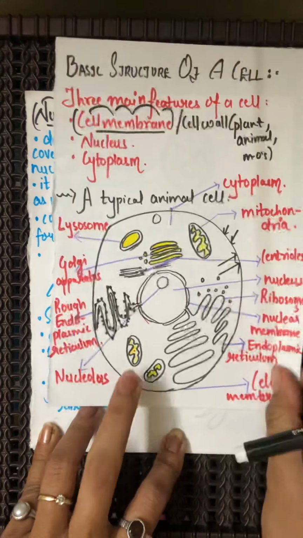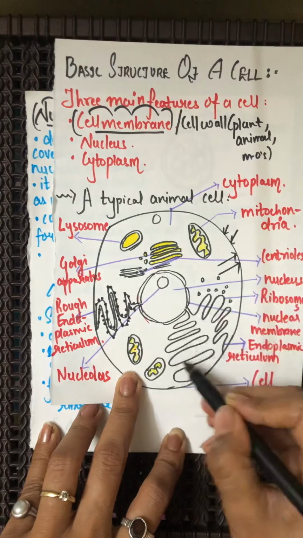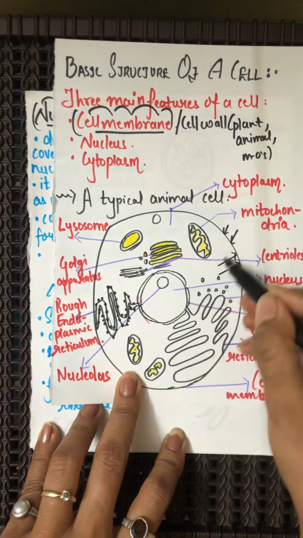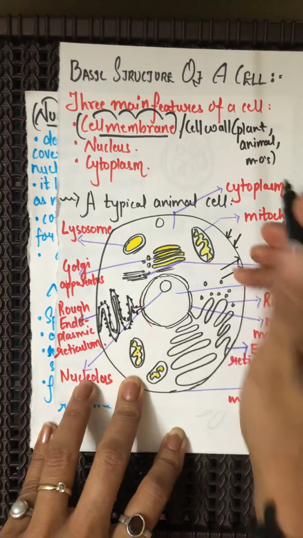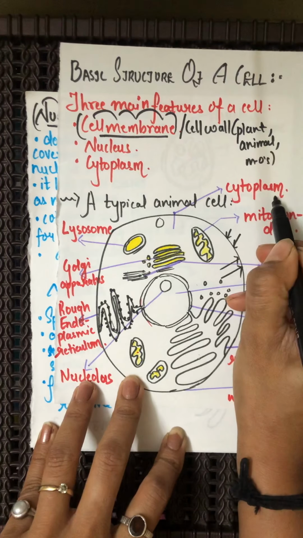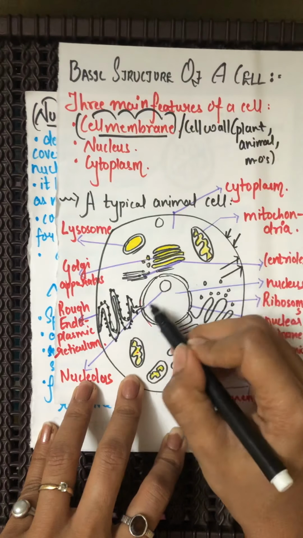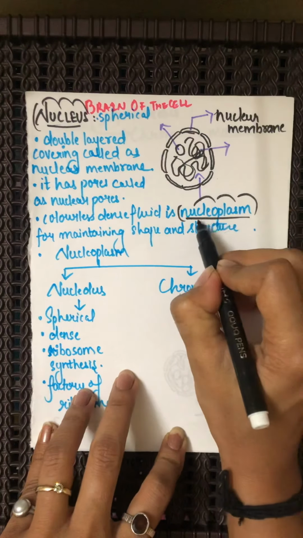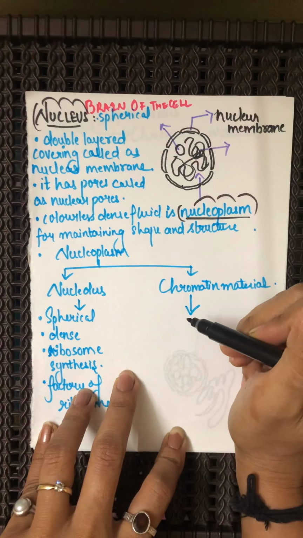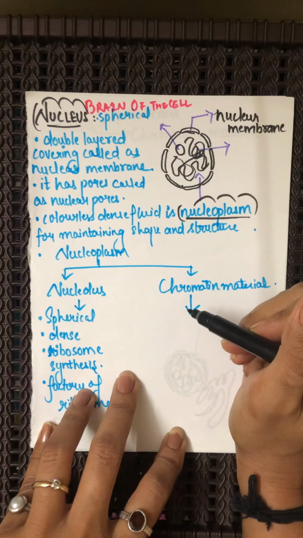In the cell, the fluid, semi-fluid material inside is termed the cytoplasm. Similarly, the fluid component of the nucleus is termed the nucleoplasm.